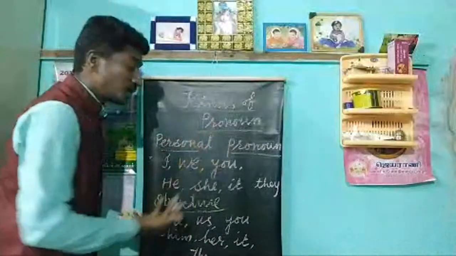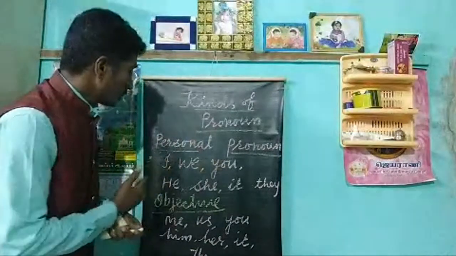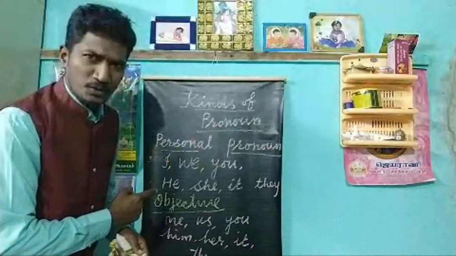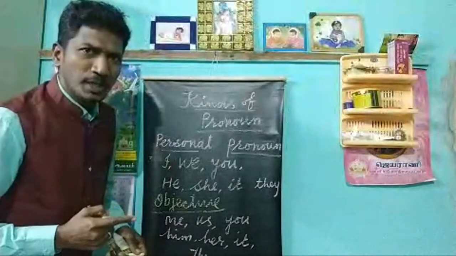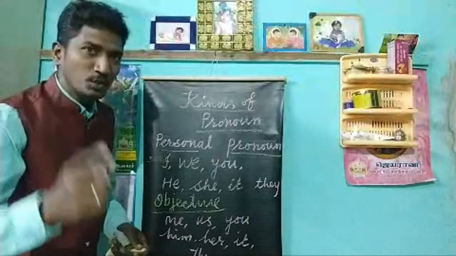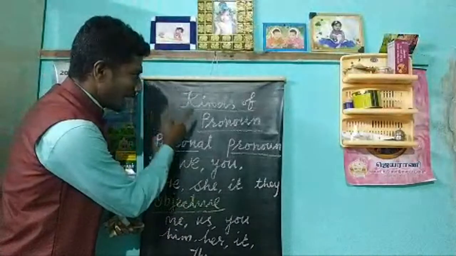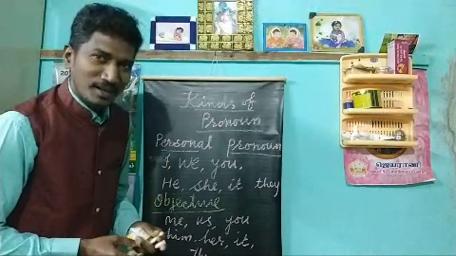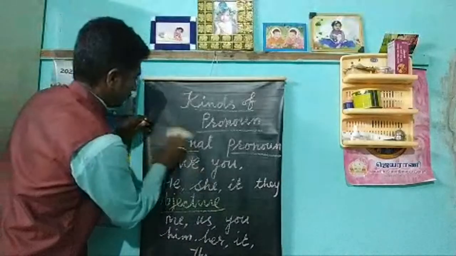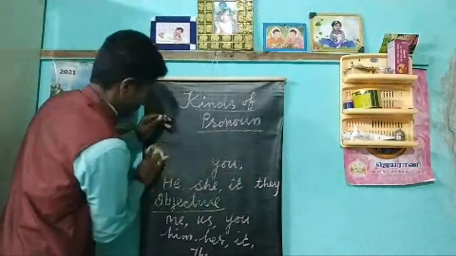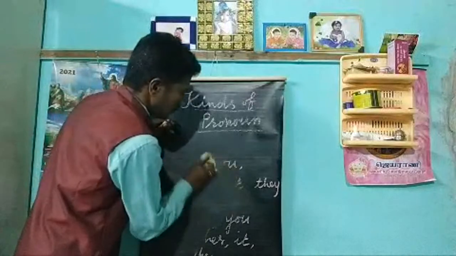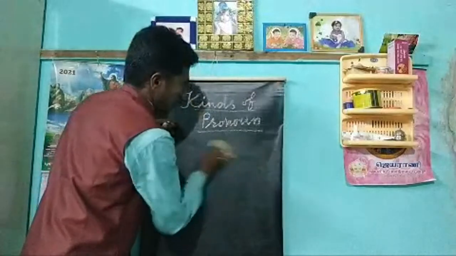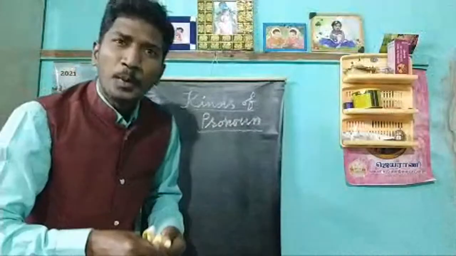So there are two kinds of personal pronouns. One is subjective and another one is objective. I hope you got it. If you have a doubt, you can raise it in the chat, so by looking at that, you will be clear. In the kinds of pronouns, the first one is personal pronoun. I hope you understand. Clear? Good. The second one is possessive pronoun.